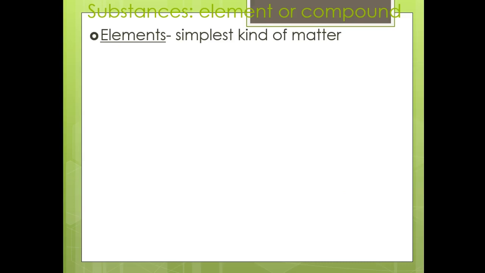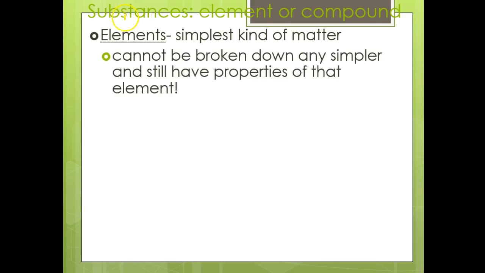An element is the simplest kind of matter, and elements must be on the periodic table, guys. They cannot be separated anymore. They cannot be broken down into simpler substances, and they still have the same properties of the element. All one kind of atom. One kind of atom.